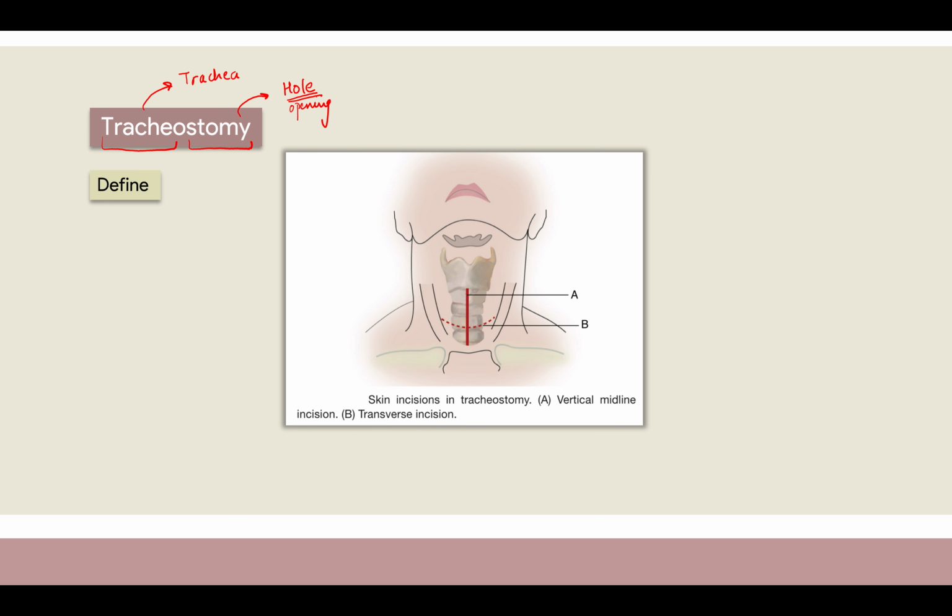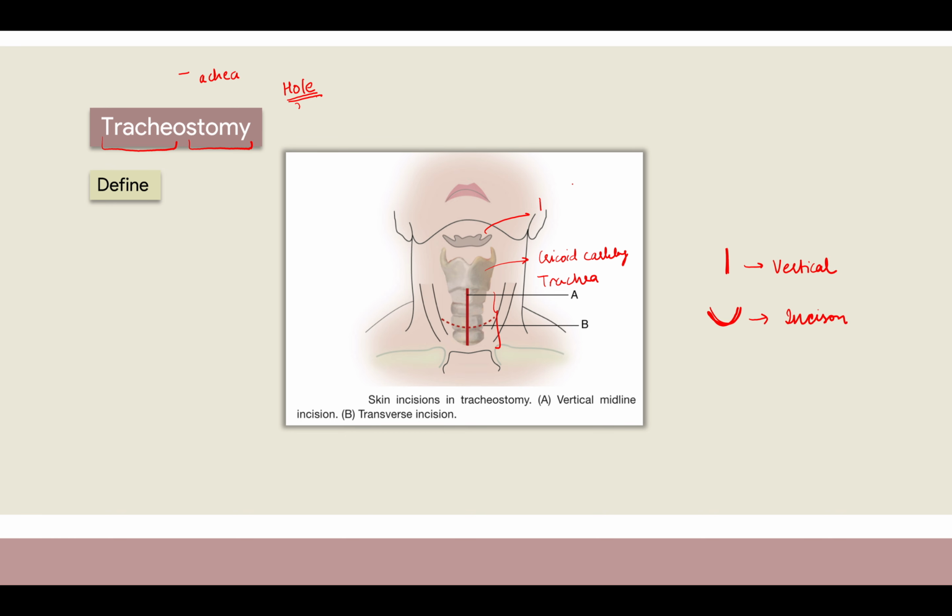Now you can see an image showing the cricoid cartilage, the thyroid notch, the thyroid, and the hyoid bone, and here is the trachea. You can see two types of incisions given, one vertical and the other horizontal. For now, just remember that we have a horizontal incision and a vertical incision.